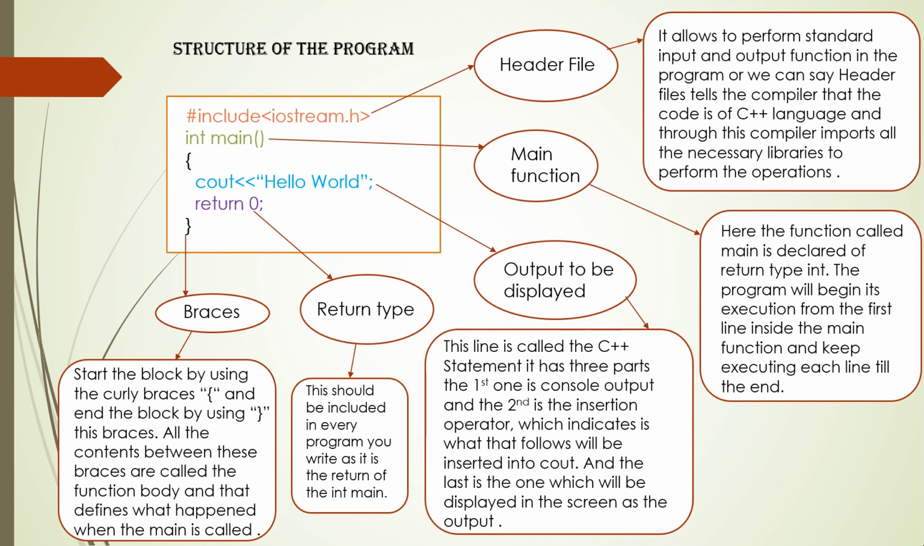And remember one thing, it should be written in double quotation marks, and after this terminate this line with the help of a semicolon. Now next comes the return 0. This should be included in every program you write as it is the return of int main, the thing you declared above. And now after writing all this, just close the curly braces. The body of the program is closed.